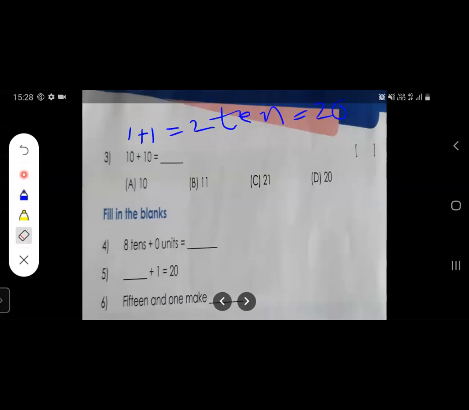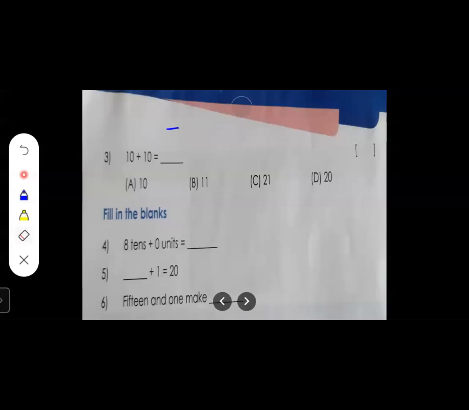So 10 plus 10 is equal to how many? 10 plus 10 is equal to 20. So here I am writing 20, here D 20, and in the bracket we are going to write D. So 10 plus 10 is equal to 20, and over here we are going to write D 20.